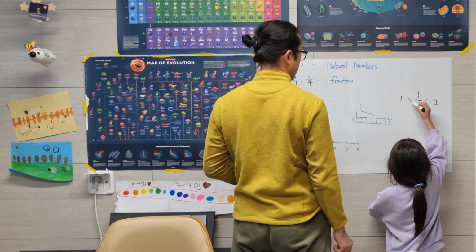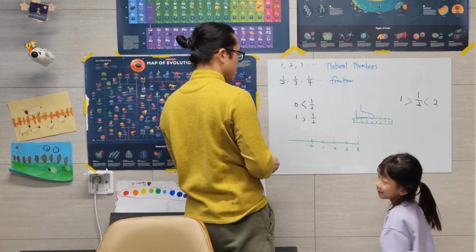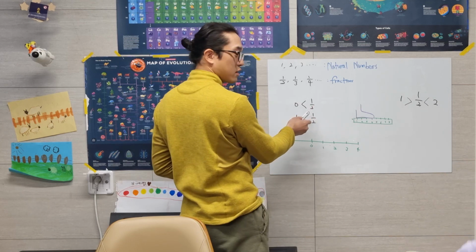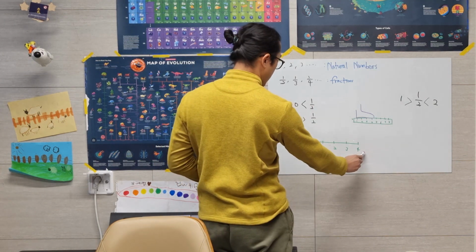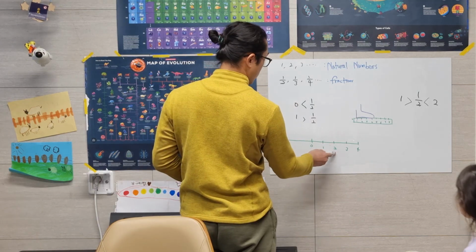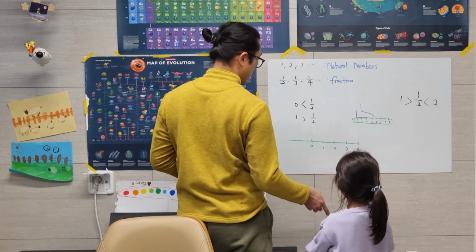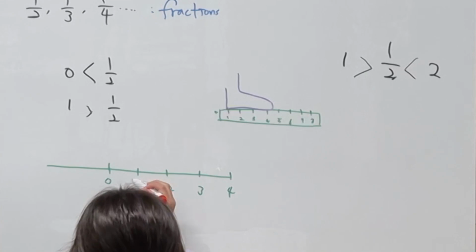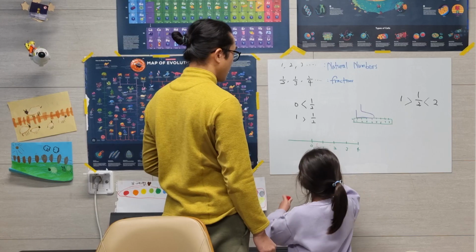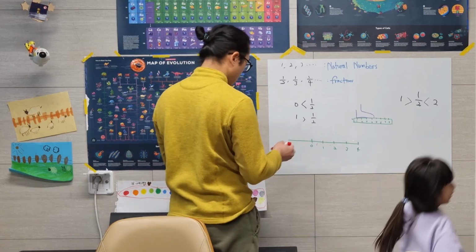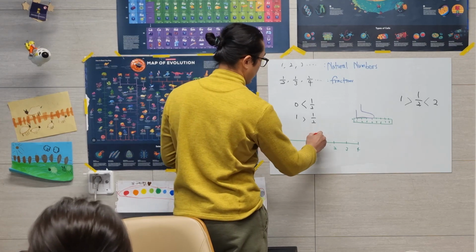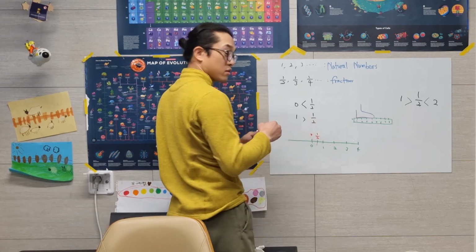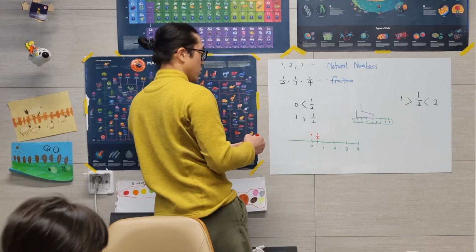So that's right. Then now 1/2. You should put the number 1/2 on this number line. Where should you put it? 0, 1, 2, 3, 4. That's correct. So this is the mark for what? 1/2. Now, another quiz.